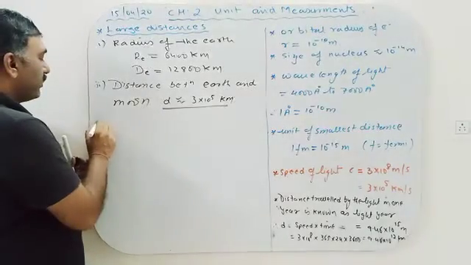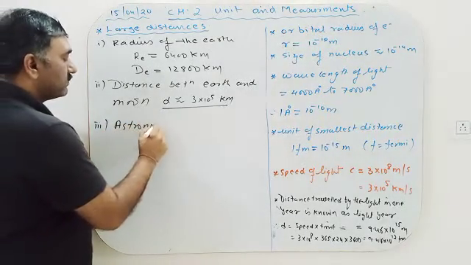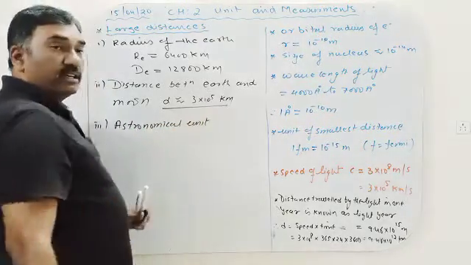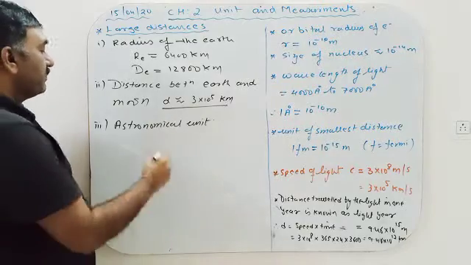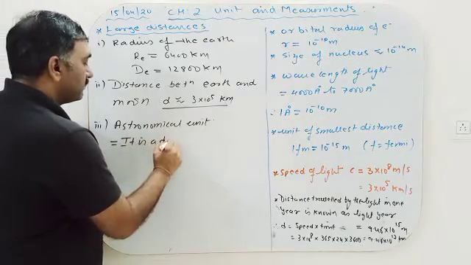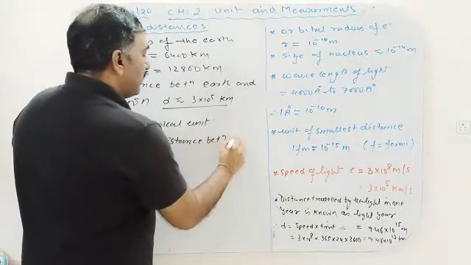Similarly, whenever we are talking about astronomical unit, so what is astronomical unit? It is the distance between earth and sun.